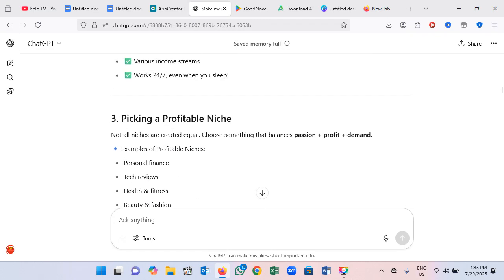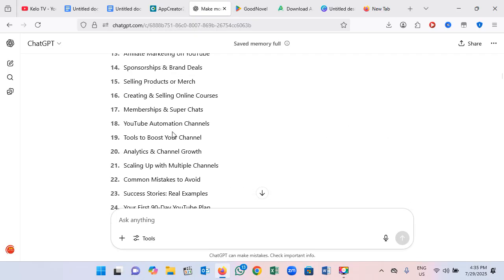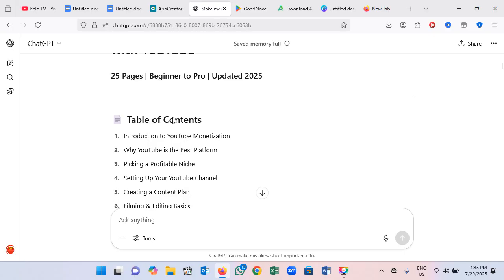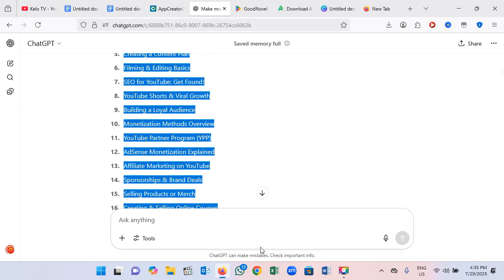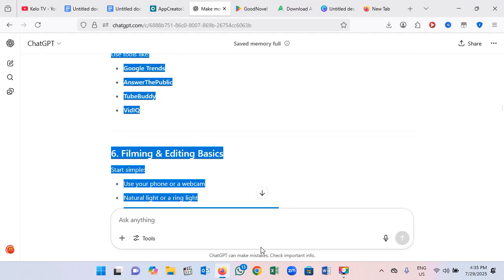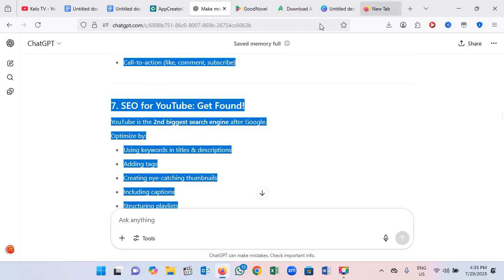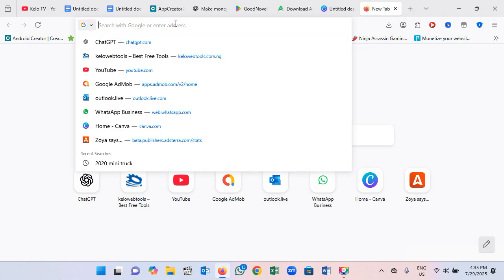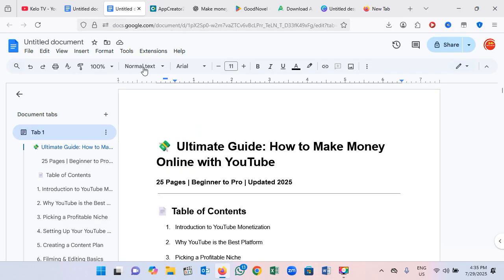So what I did was to copy all this text. Now we need a PDF copy of this text. So what I did was to completely highlight all this text and head to Google, to a Google Doc. Here, this is it. You can see docs.google.com, or you go to Google and search Google Docs. It's going to give you this website. You click on it, and you're going to open it in a format like this.